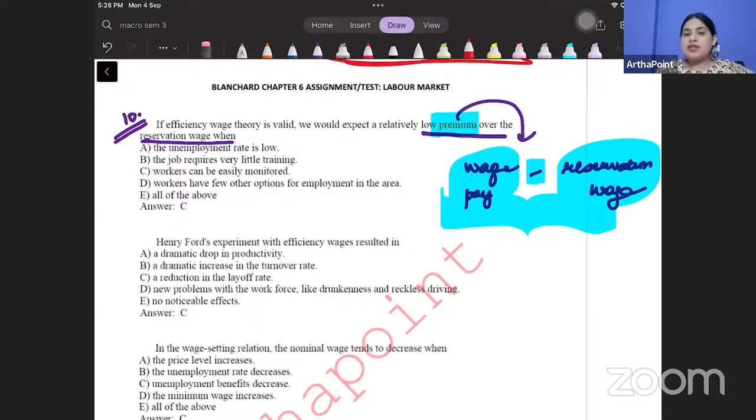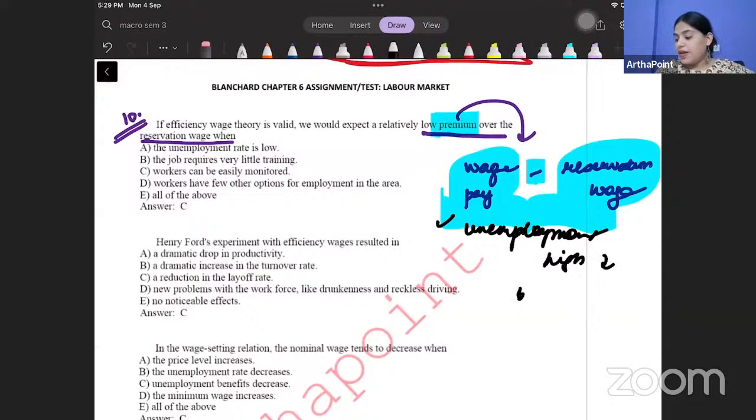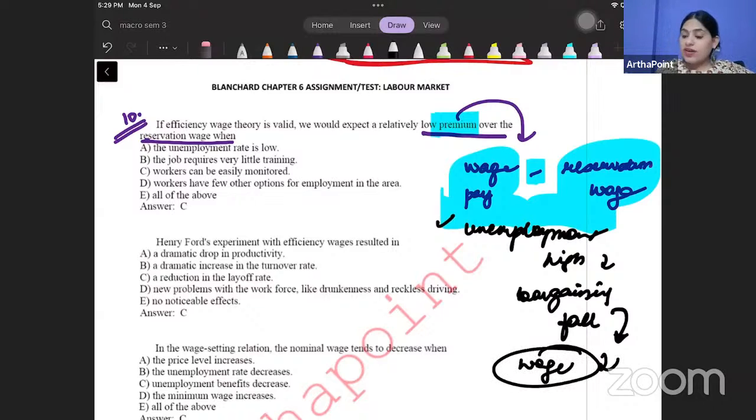This premium will be less whenever unemployment rate is high, क्योंकि जब unemployment ज्यादा होगी, when there will be high unemployment, तो बेटा bargaining will fall, लोग bargain नहीं कर पाएंगे. And if bargaining power falls, then automatically you will pay low wage. So not unemployment low, unemployment should be high. ये गलत है option.